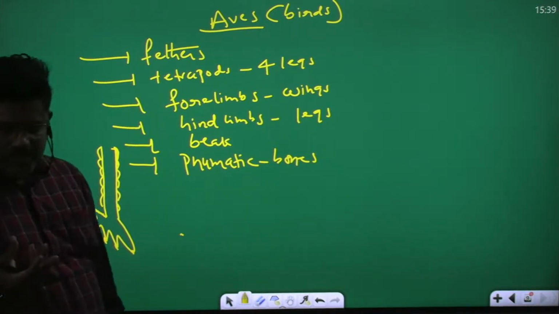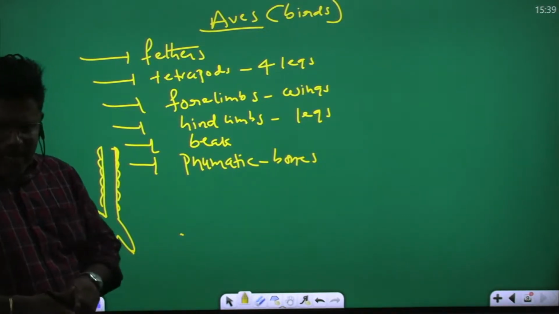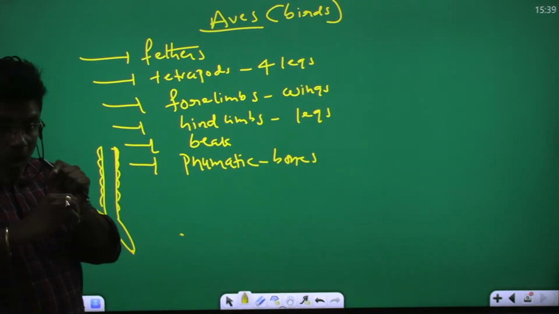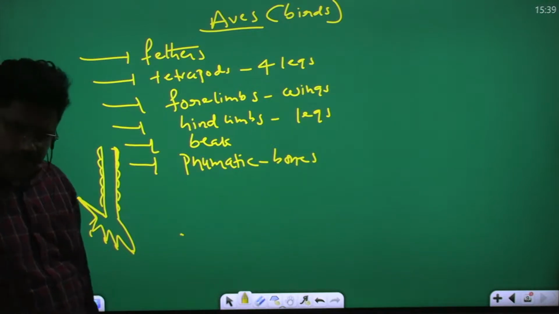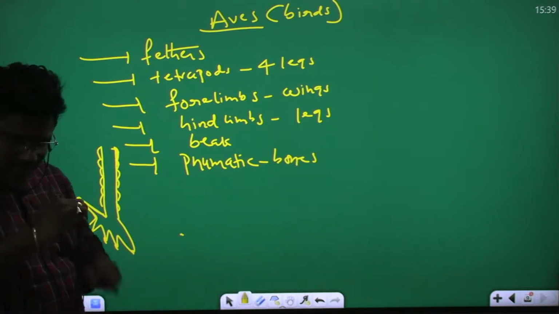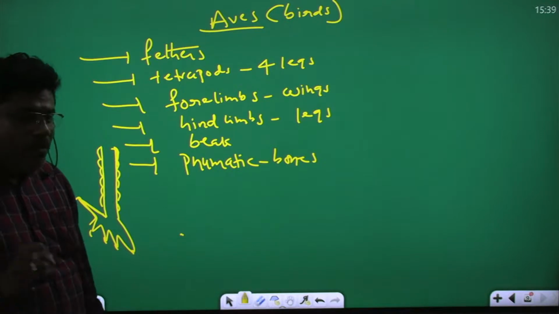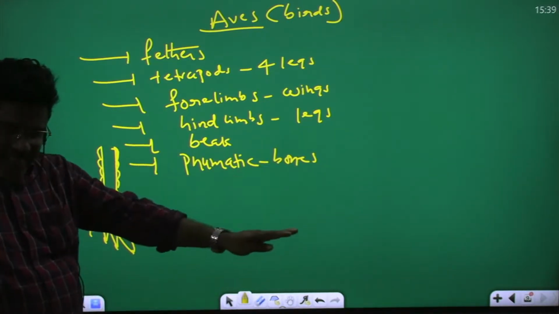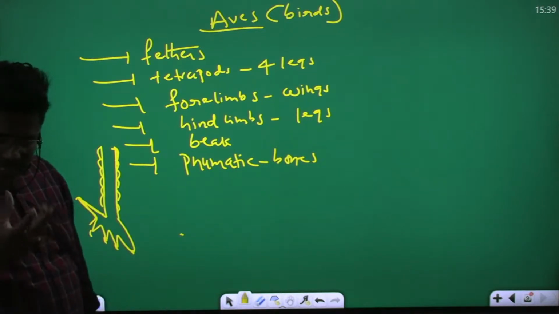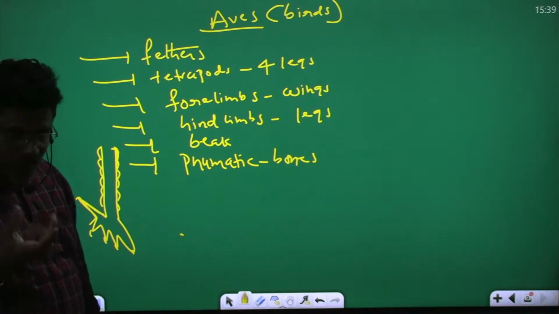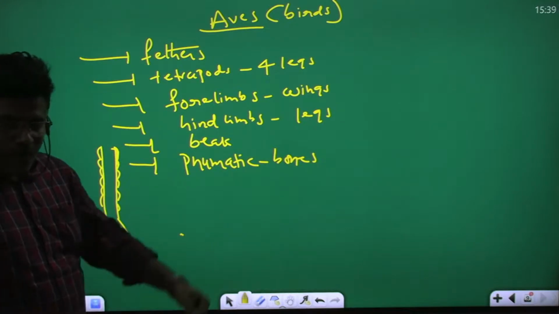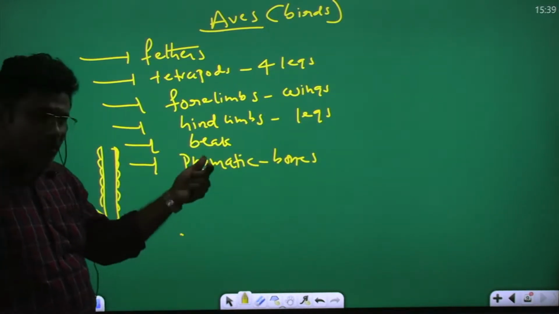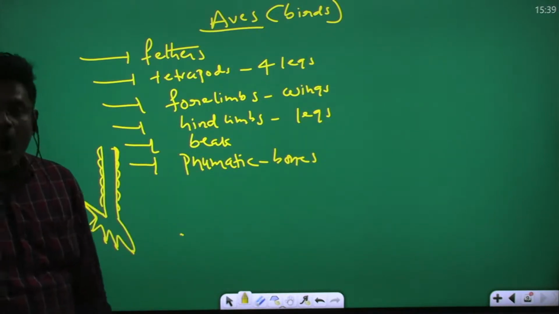No, you wait. Pneumatic bones means the long bones are hollow bones. Air-filled bones. Long bones are what? Air-filled. Air-filled bones are there, useful for flight. Lightweight. If bones are heavy, with bone marrow inside, the bird cannot fly. That's why most birds have hollow bones.